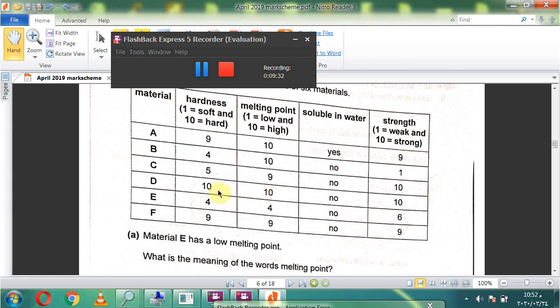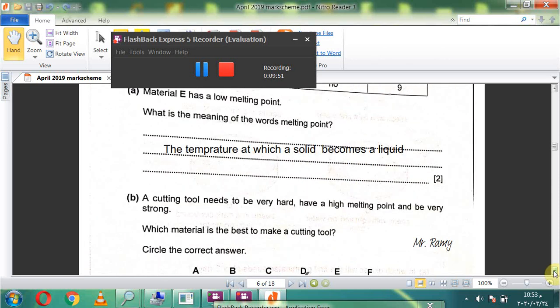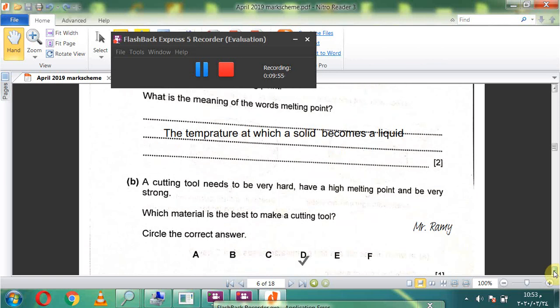And here 10 equals hard. And here 10 equals high. And here soluble in water, no. And strength 10 also. 10 equals strong. Okay. D is the best material to make a cutting tool.